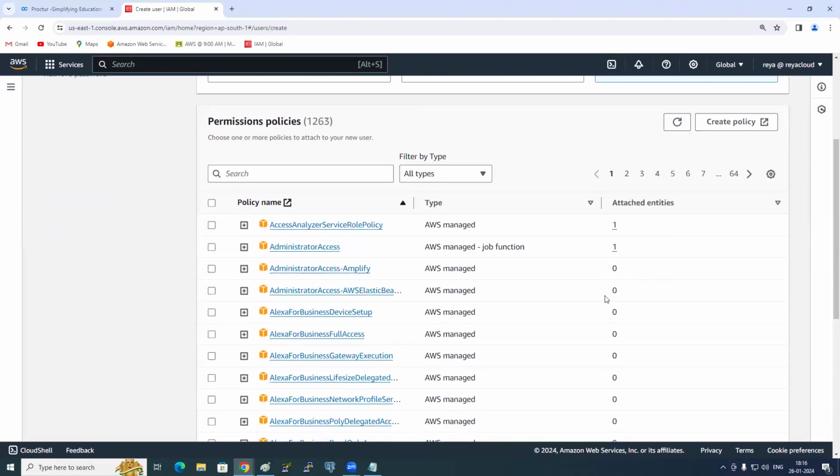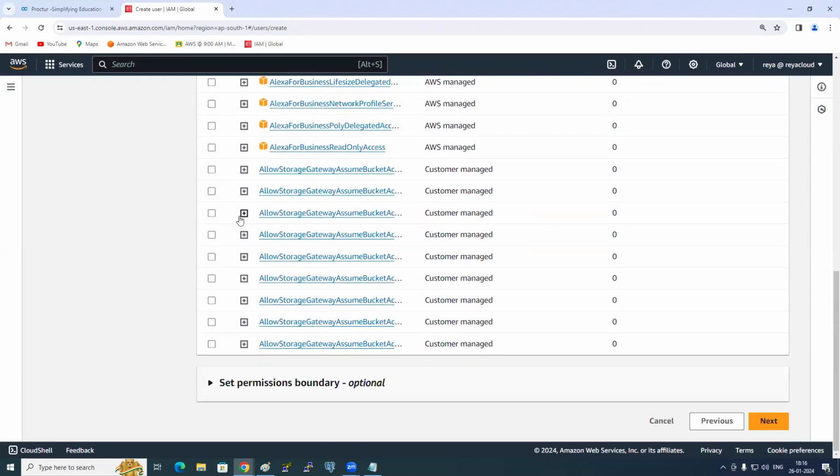How many types of policies are there? In theory, we discussed, no. Two types. What are those? Managed policy and inline policy. So managed policy meaning what? Created and managed by AWS. Inline policy meaning created and managed by the customer. Do you see the symbol here, the orange color? Wherever you see the orange color, those are all AWS managed policies. And wherever you don't see anything here, those are all customer managed policies.